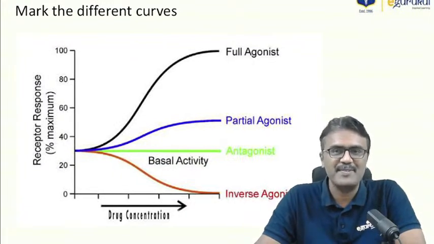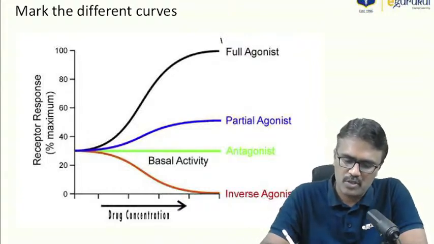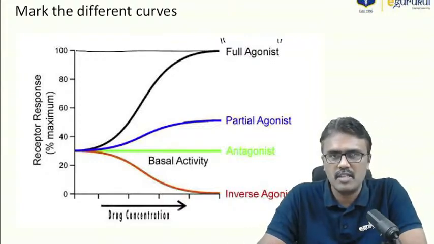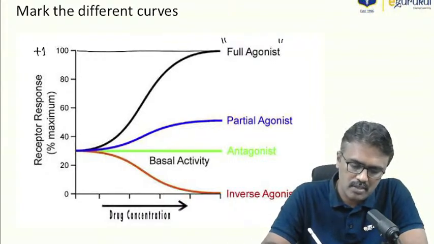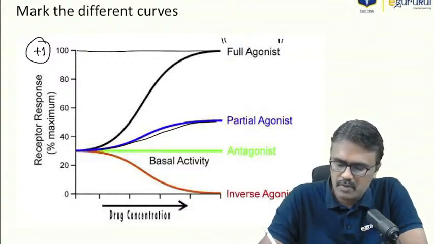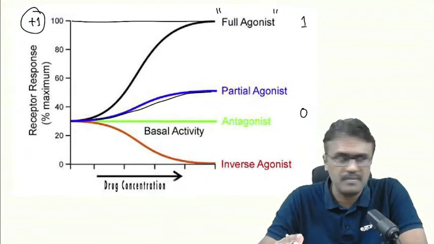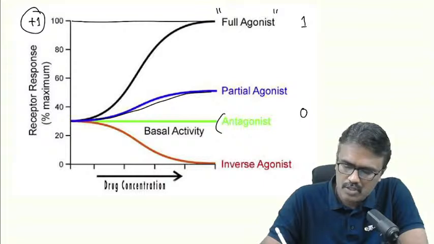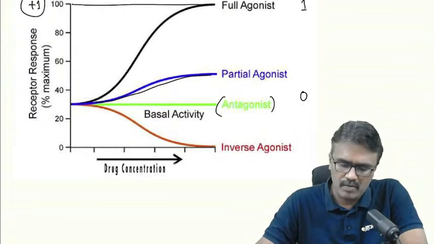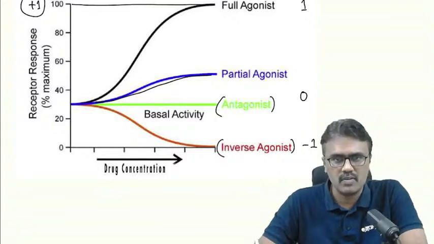Mark the different curves. I didn't get the full question. So remember, a full agonist is the one which produces a +1 response, that is 100% of response. A partial agonist is the one which produces a response between 0 and 1, not 1, not 0, between that. An antagonist is the one which produces zero response. And one which produces the opposite effect, that is -1, is called an inverse agonist.